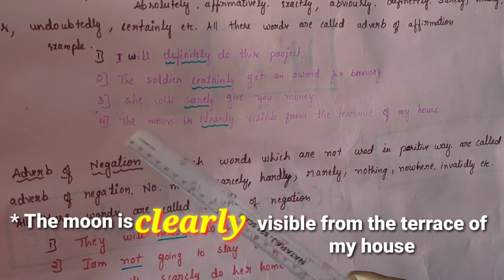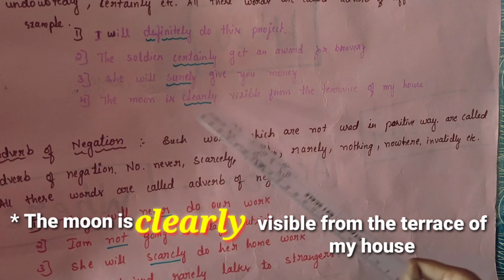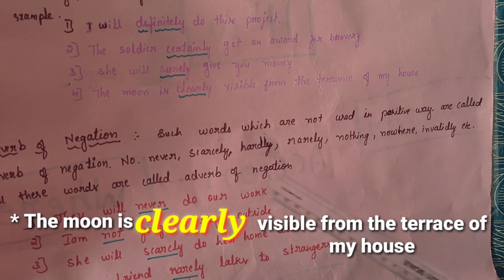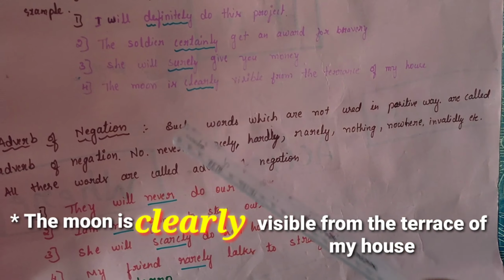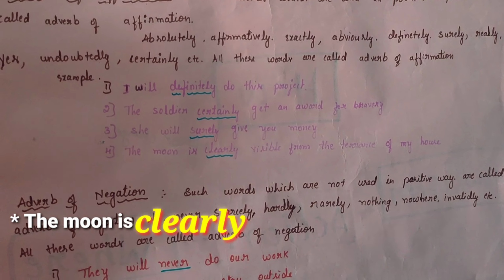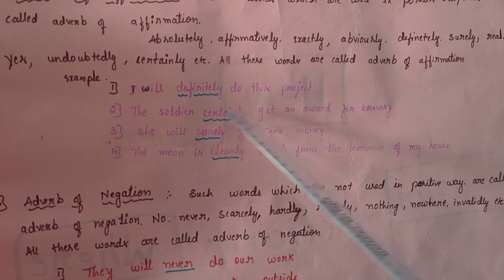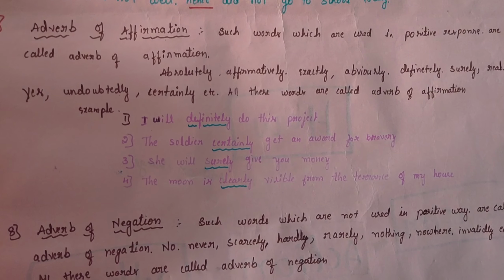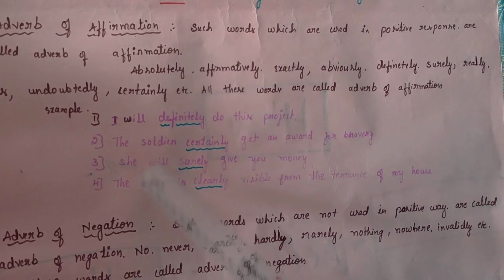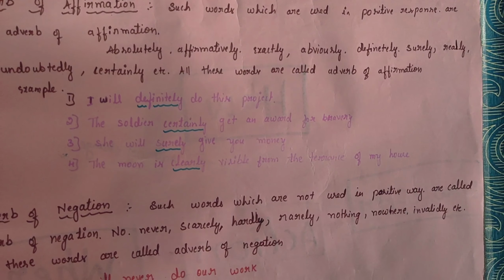The fourth one: the moon is clearly visible from the terrace of my house. "Clearly" means we can see the moon directly. It was clear to me when we were seeing the moon. "Clearly" is the word which shows the positive response. Thus we can call it an adverb of affirmation.